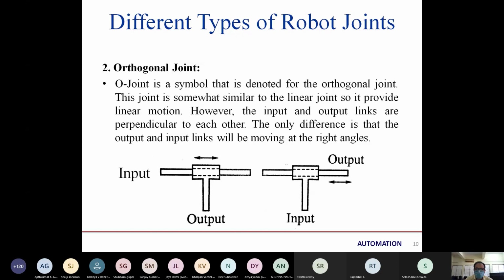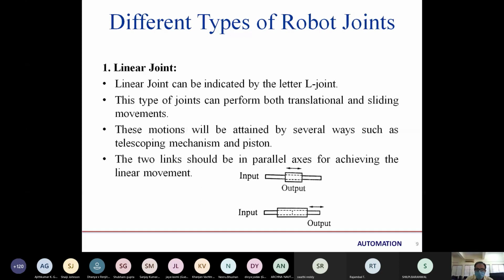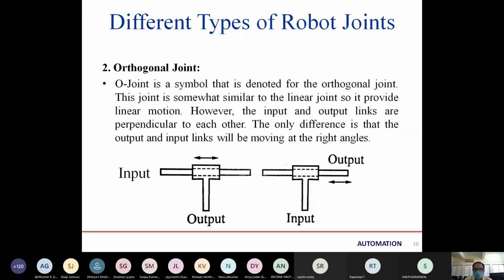Sir, even in a linear joint, only the output link will be moving? Yes ma'am, only the output moves, parallelly. Yes ma'am. Okay.